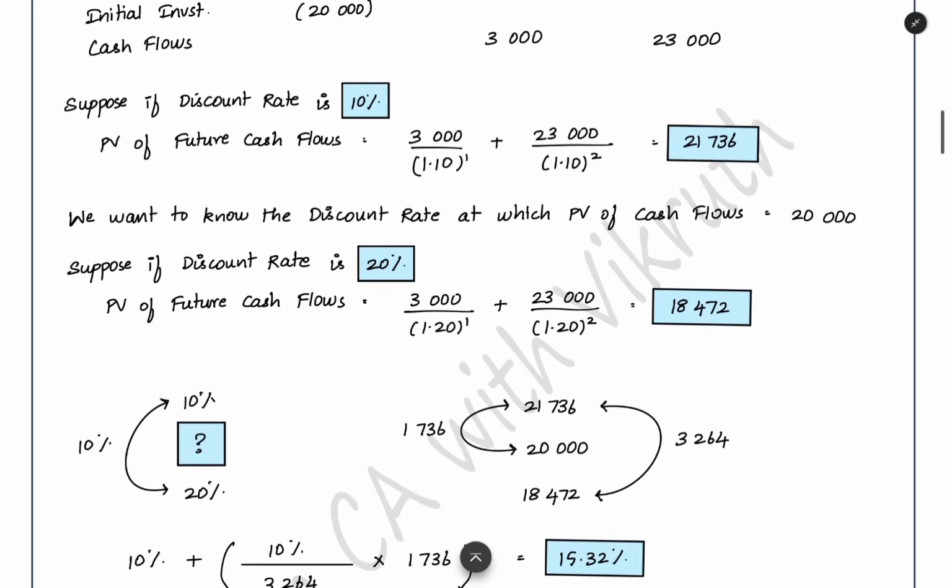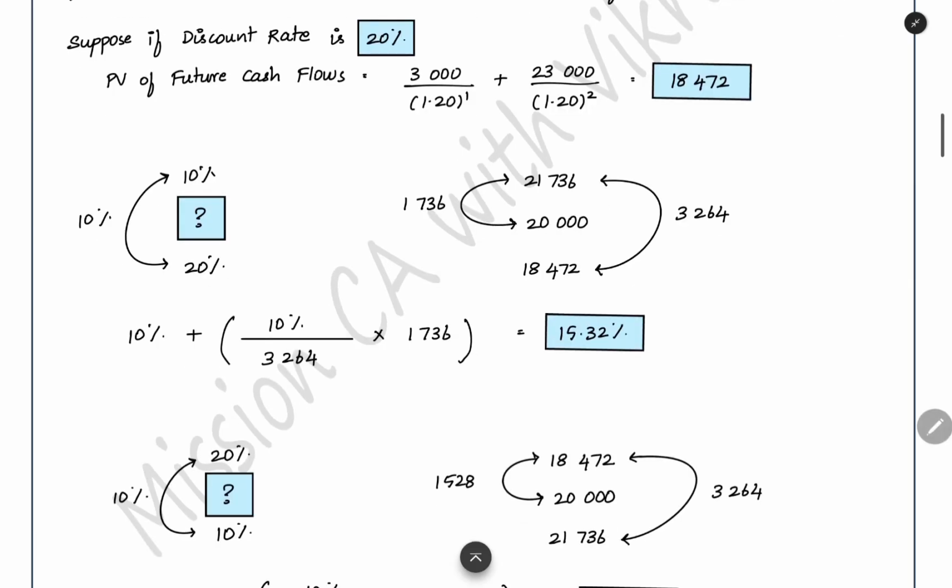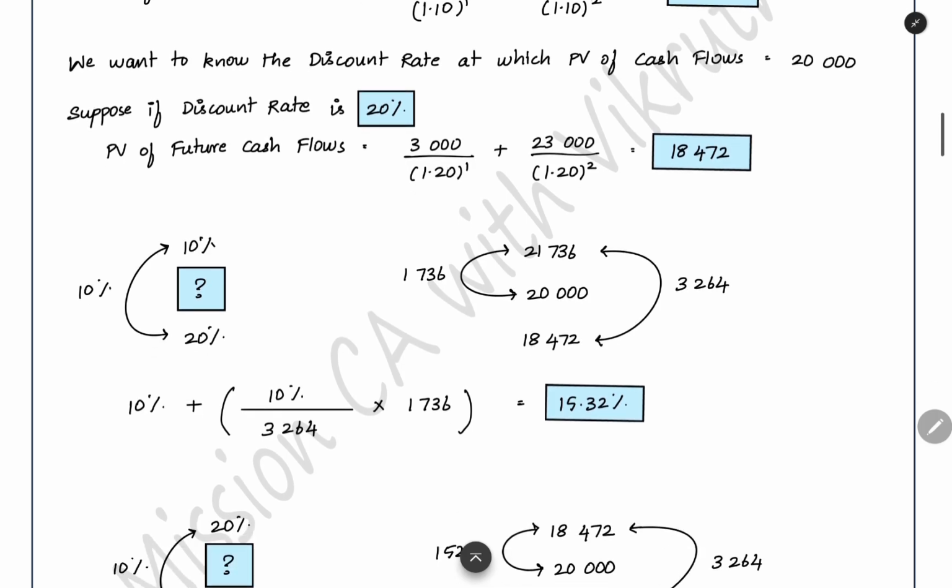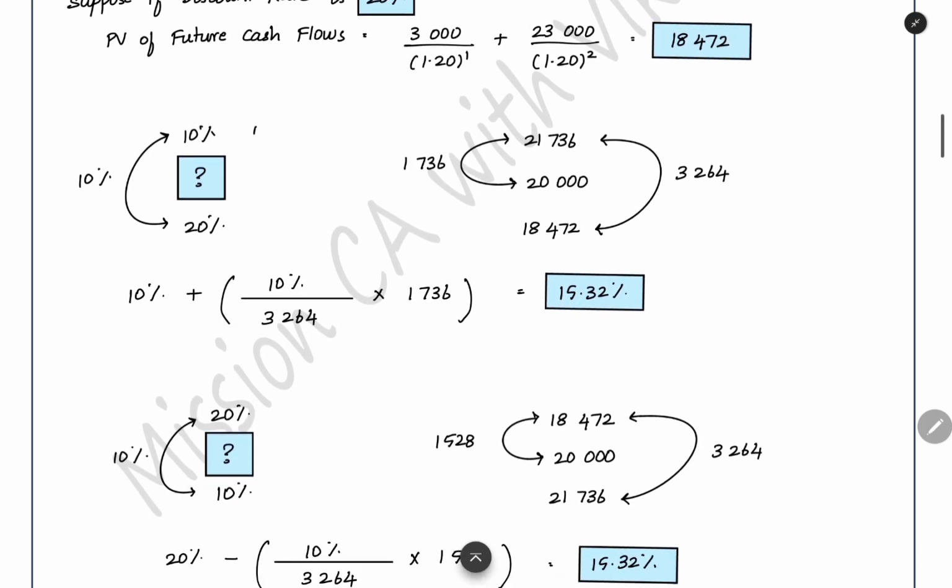Here, one more important thing which we need to notice is that the IRR which we got is 15.32%. The same example is given in the study material. When you see in the study material, they would have given that the IRR is 15%. Approximately both are equal, but we are getting a different answer. Why? Because the two discount rates which we used for interpolation are very far apart. 10% interval we are having. Because of that, we are getting an approximate IRR only.